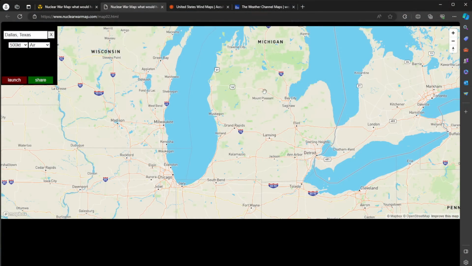When I zoom in a little bit, you'll see the city of Mount Pleasant. This is the closest city that we live near. This is one of the places in which I teach martial arts. So obviously this whole area, I want to see if we have a problem here. If we go to Mount Pleasant and I type in Mount Pleasant, Michigan, I can determine if it's going to be a 500 kiloton, which is a half a megaton device, and if it's going to be an air burst. So let's go ahead and just do that.